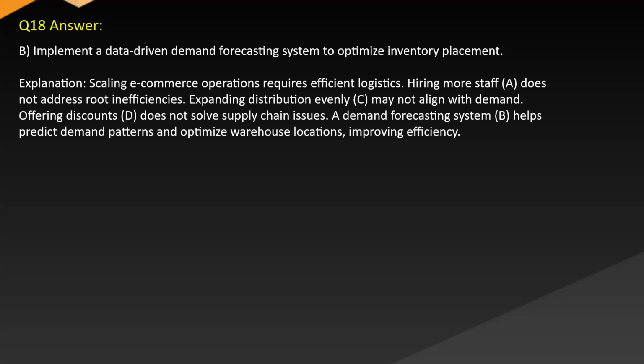Answer: B. Implement a data-driven demand forecasting system to optimize inventory placement. Explanation: scaling e-commerce operations requires efficient logistics. A. Hiring more staff does not address route inefficiencies. C. Expanding distribution evenly may not align with demand. D. Offering discounts does not solve supply chain issues. B. A demand forecasting system helps predict demand patterns and optimize warehouse locations, improving efficiency.